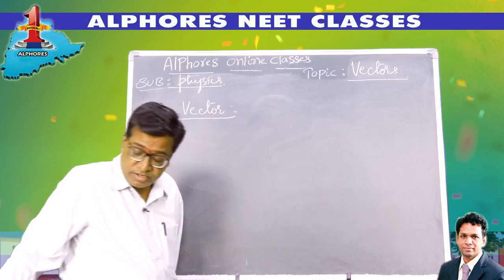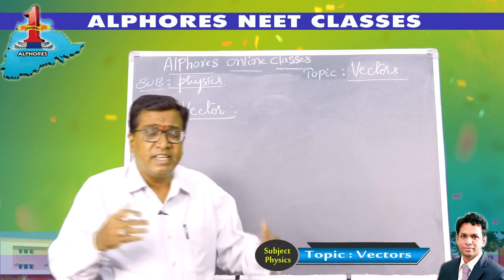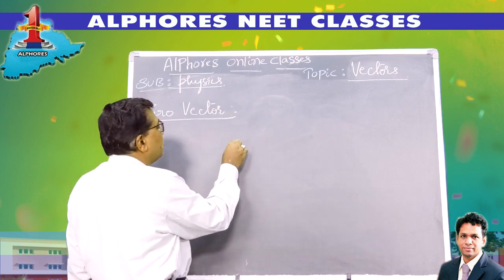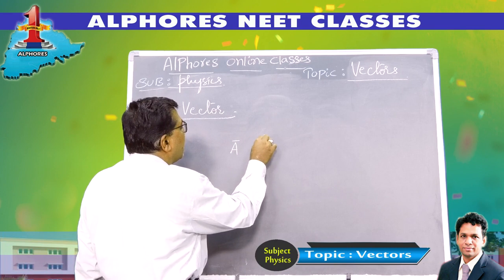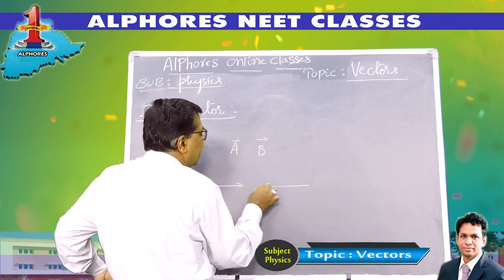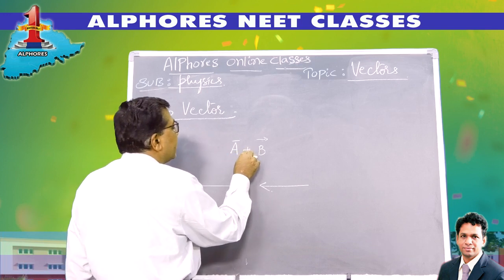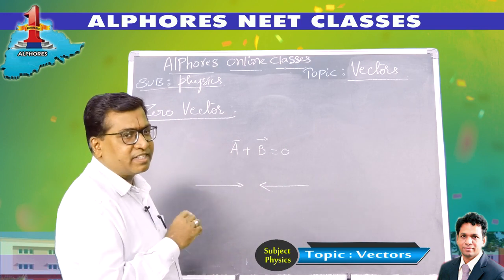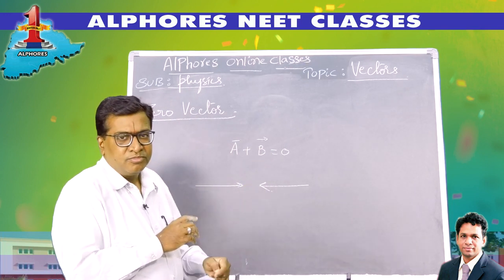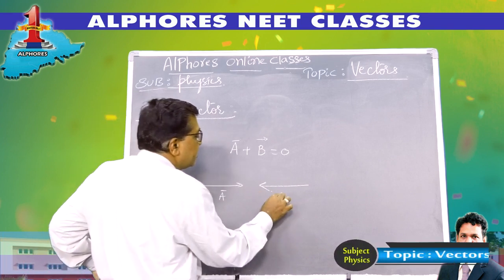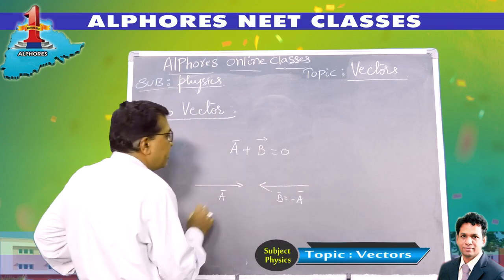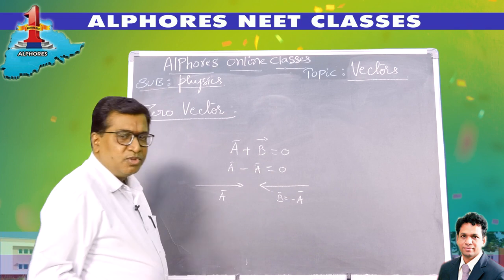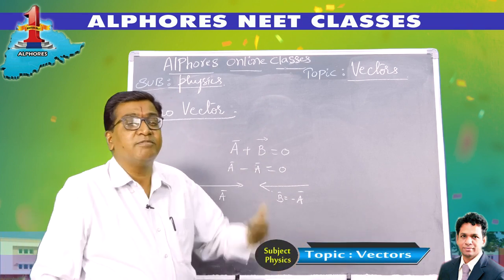Even though it is 0, it is used to define the additive inverse. It is used to define the nullification of vectors. If there are two vectors A bar and B bar which are equal and opposite, then the sum of these vectors is 0. If B bar is minus A bar, then A bar plus B bar is 0. A vector added to its negative vector gives you a 0 vector.